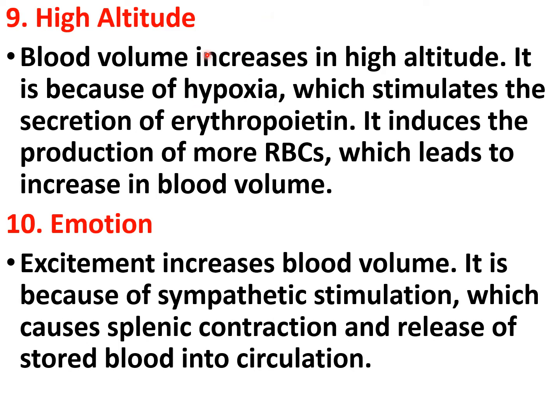Then high altitude. Blood volume increases in high altitude. It is because of hypoxia. Hypoxia stimulates the secretion of erythropoietin, and erythropoietin increases the production of RBC that leads to increase in the blood volume. Then emotion. Excitement increases the blood volume. It is because of sympathetic stimulation which causes a splenic contraction and release of the stored blood into the circulation.